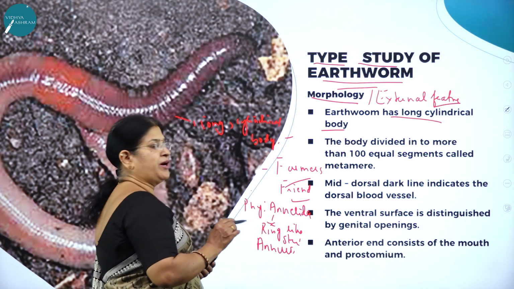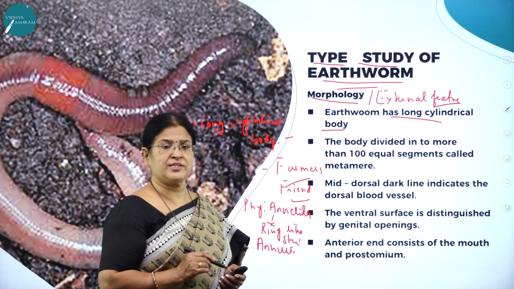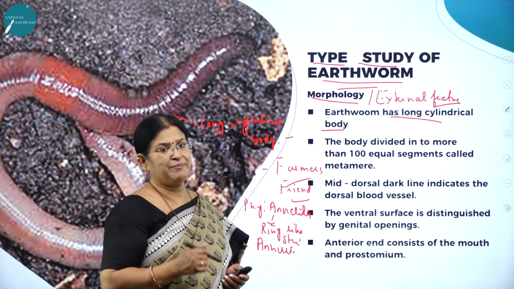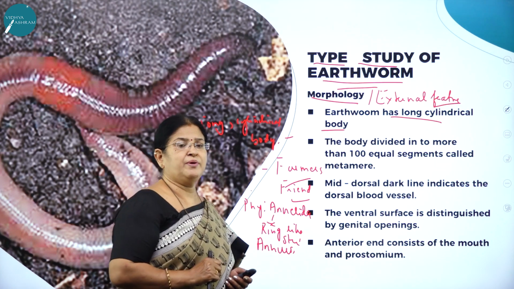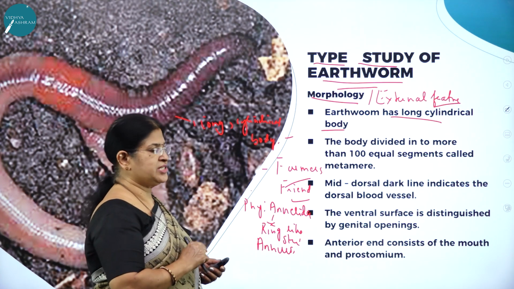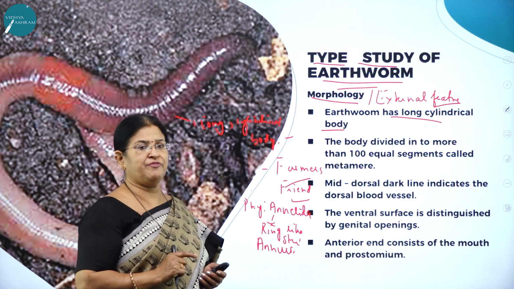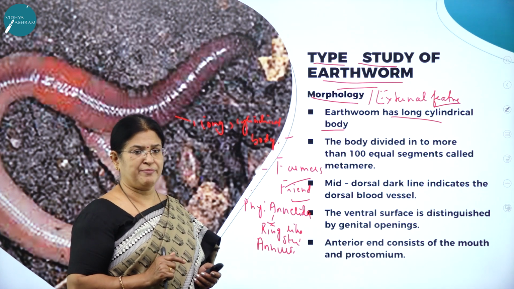That means the body is divided. I hope you remember when we started off with the animal kingdom, segmentation is one very important characteristic feature for distinguishing animals from other groups of animals. It is one of the very important characteristic features, that is true segmentation.